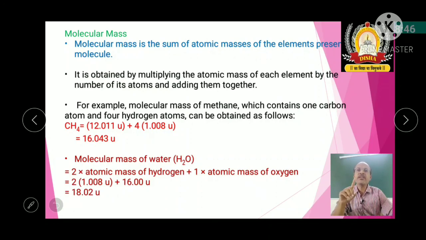That means one molecule of water is 18 times heavier than 1/12 part by mass of the carbon-12 isotope.